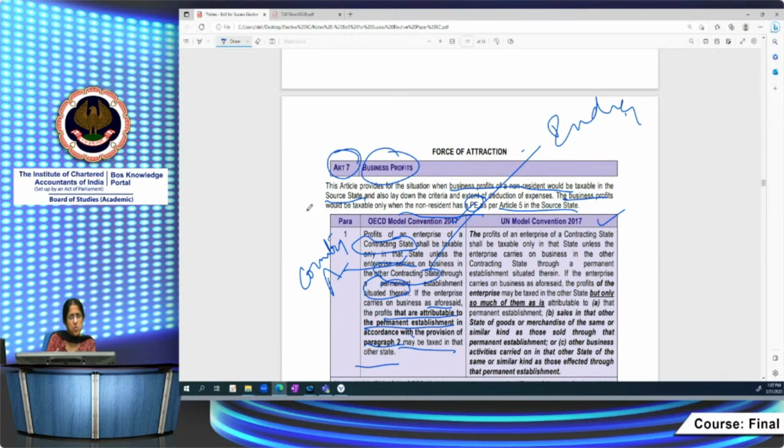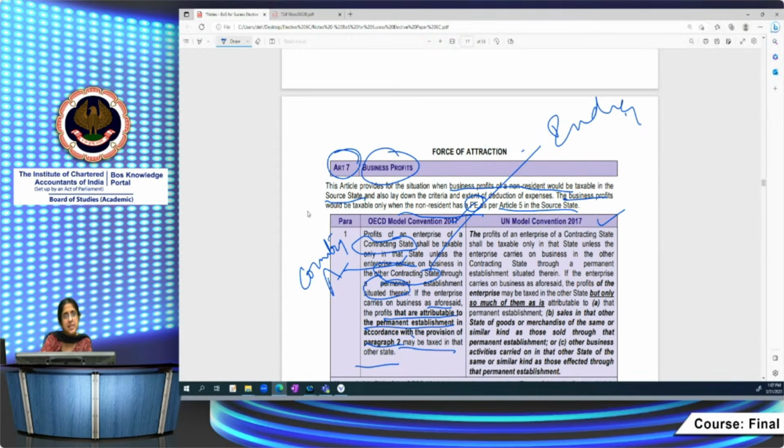As far as OECD is concerned, a building or construction project, if it lasts for a particular period of time, they have put a particular period of time. These all constitute permanent establishment. These are some of the examples. And only if there is a permanent establishment, the profits attributable to that permanent establishment alone will be chargeable to tax. If it's attributable to the permanent establishment, only to that extent it will be charged to tax in India. That is in the source state.